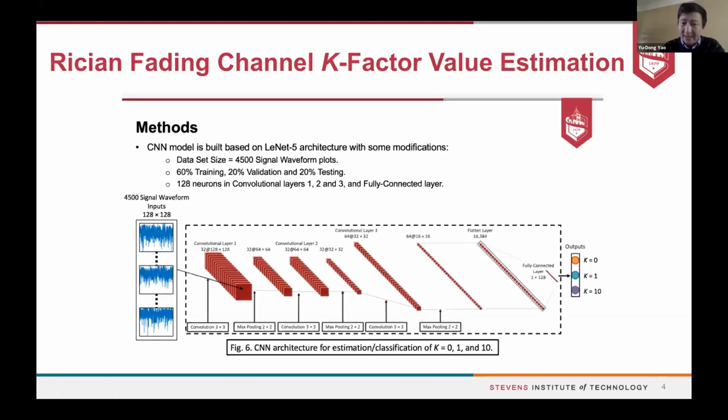For our work, we use a basic deep learning architecture, with maybe some modification and a slight change of parameters. The issue we address is identifying the channel in terms of the K factor, and how we pre-process the data. Because in application, we would capture the data over the air with a radio receiver.